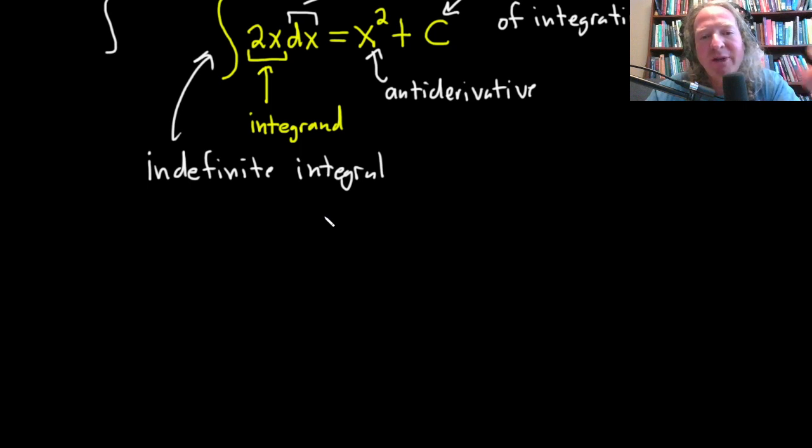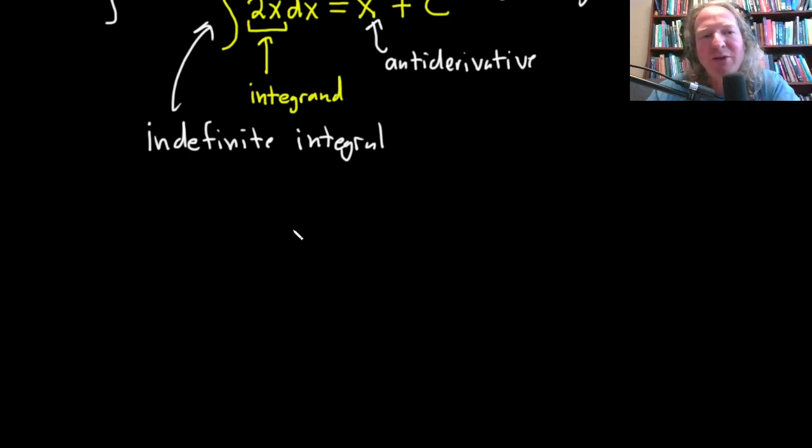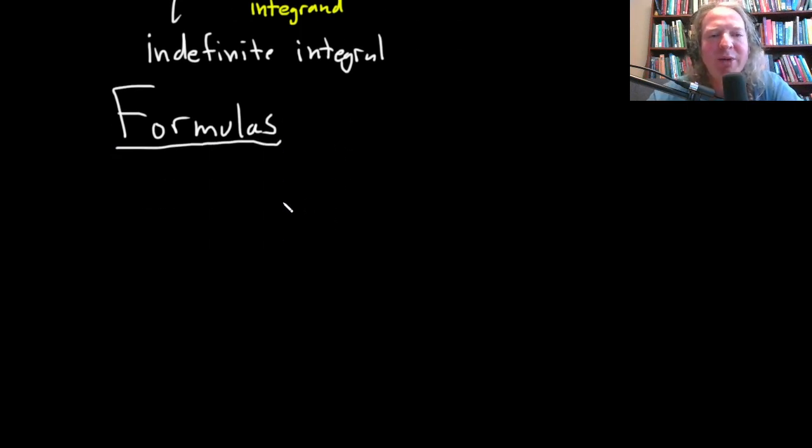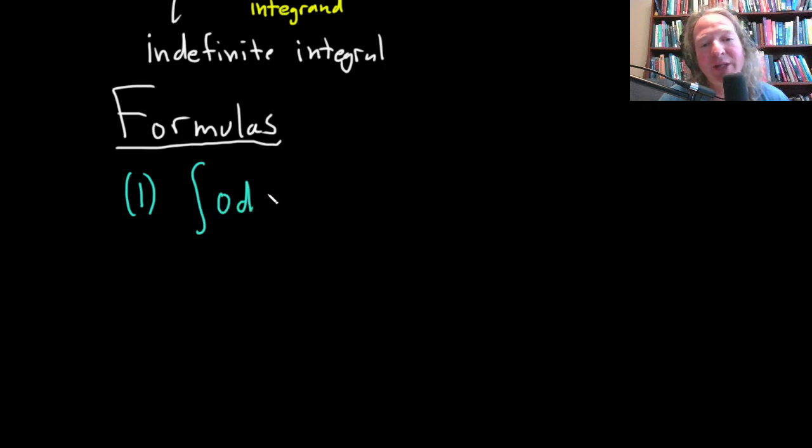So now I'm going to give you a list of all of the basic formulas that you need for integration. So formulas. And we'll justify each one, at least logically. And in some cases, I'll be able to give you an example. In some cases, I really won't, not until later. So the first formula we're going to look at is if we're trying to integrate 0. Okay, 0. We're looking for the antiderivative of 0. We're trying to antidifferentiate 0.